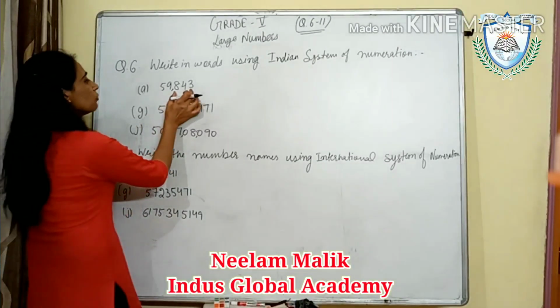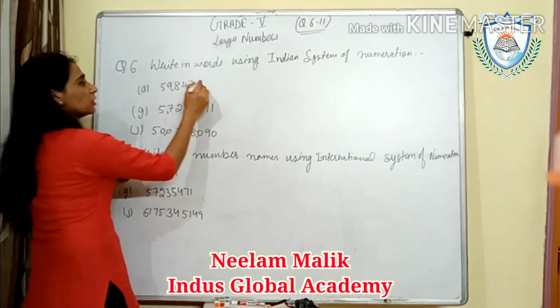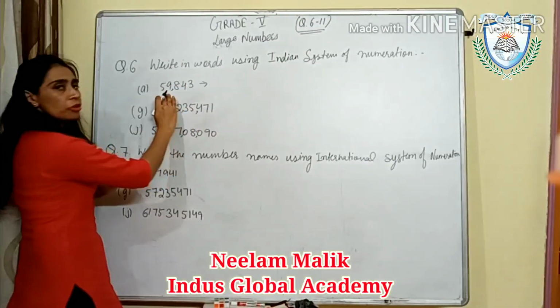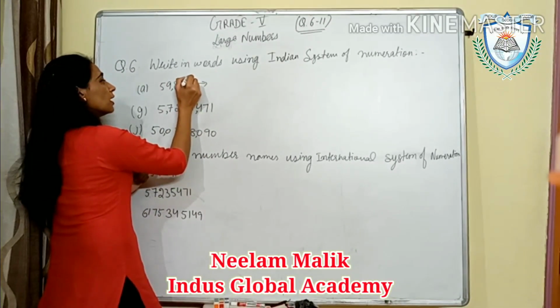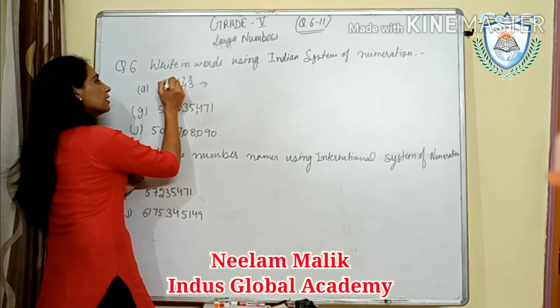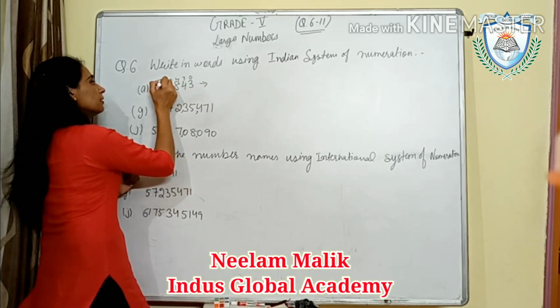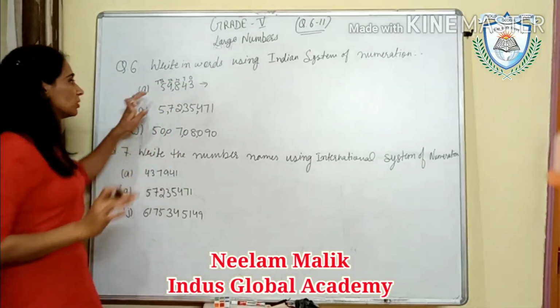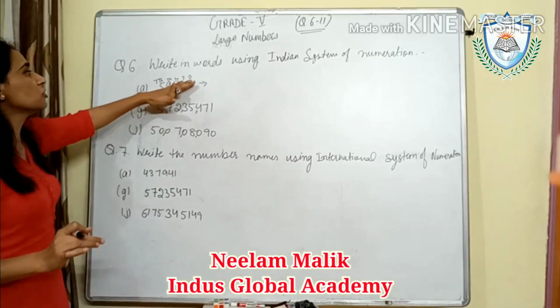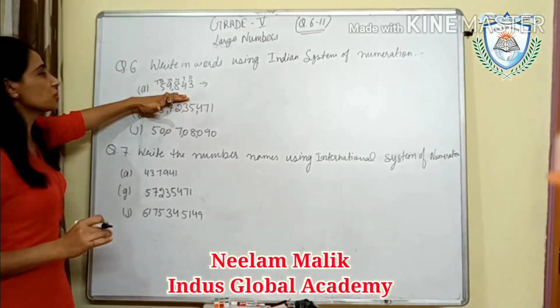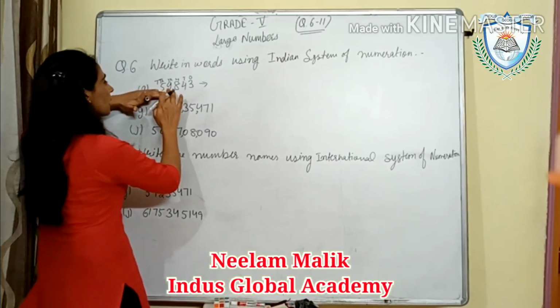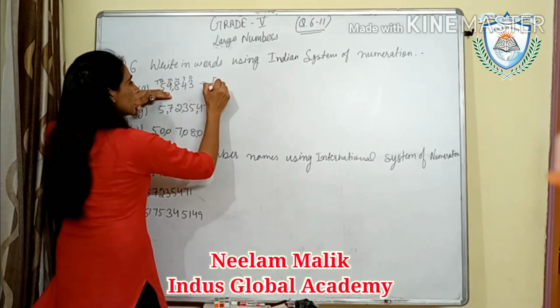This is our ones period, this is our thousands period. So what will this be? 59,000. Another way: write ones, tens, hundred, thousand and 10,000 above each digit. So this is 59,000.